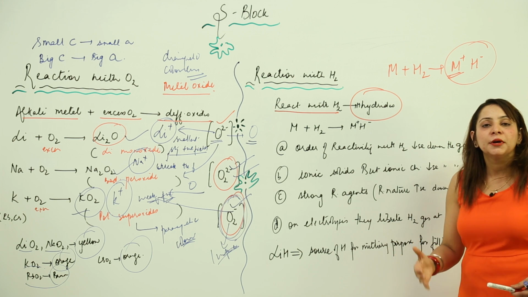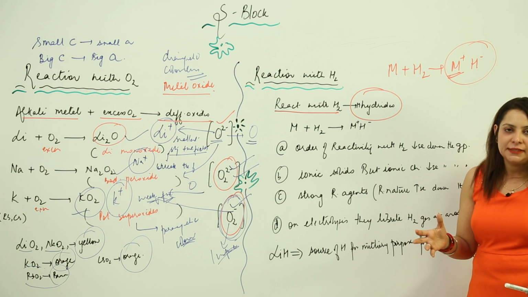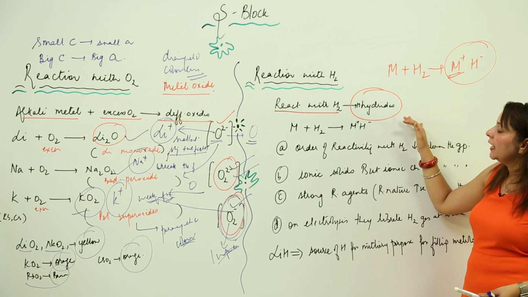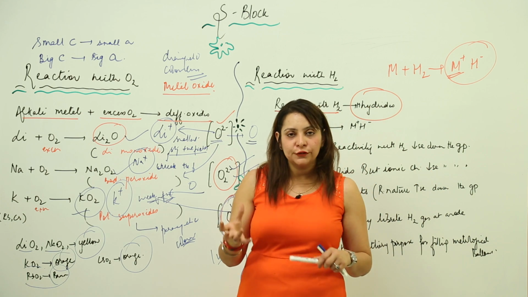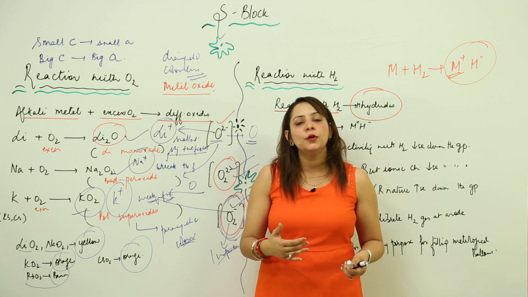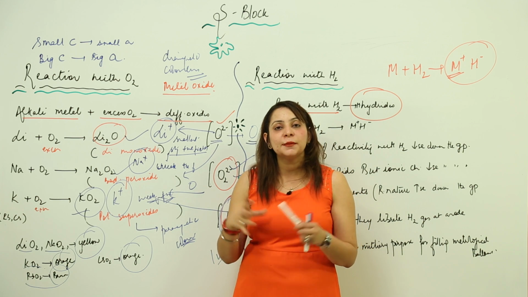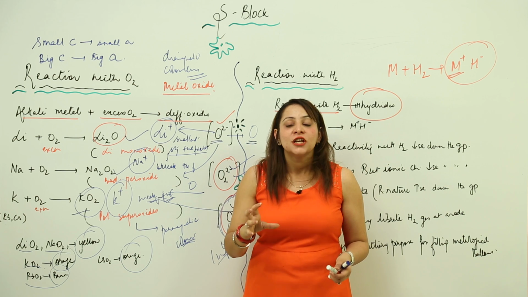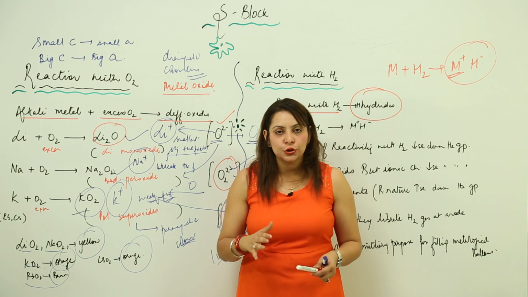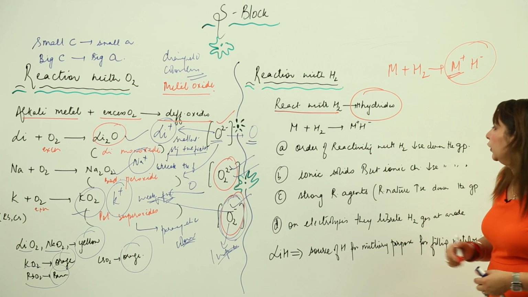Same factor, because we know that a small cation can stabilize a small anion, and a bigger cation can stabilize a bigger anion. Lithium is smallest, it is comparable to the size of the hydrogen. But when we move down, sodium is bigger, potassium is much bigger, rubidium is much bigger, cesium is biggest of all. But the hydrogen size remains the same. So the bond formed is not so strong, and that is the reason the reactivity towards hydrogen actually decreases down the group.